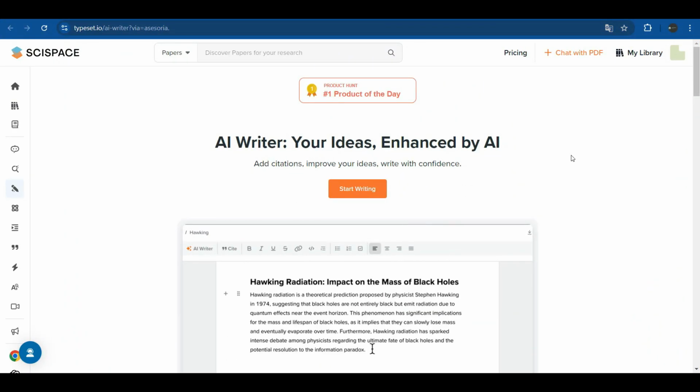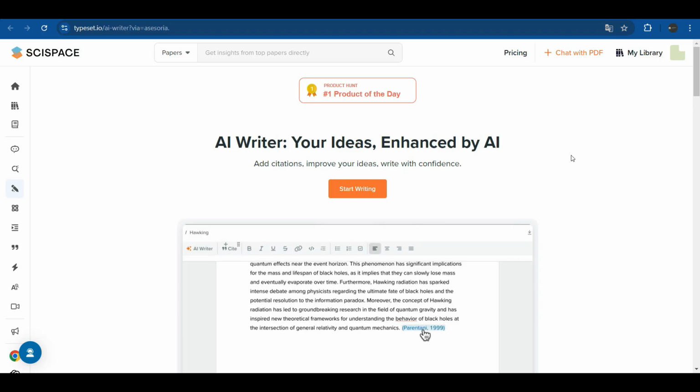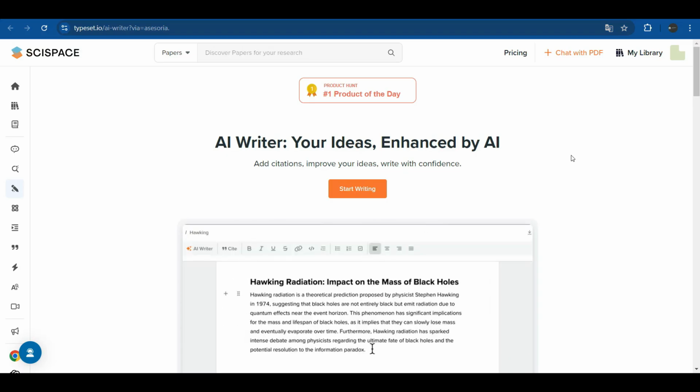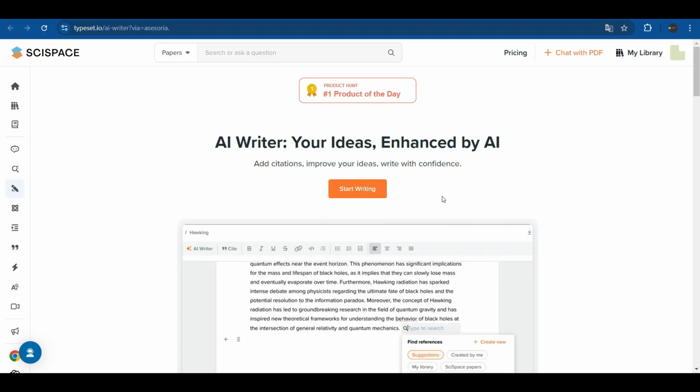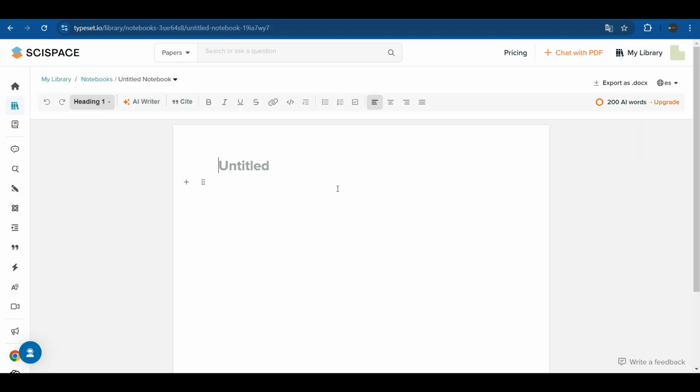Let's now see a practical example of using SciSpace's Writer. In the description of the video, I leave you the link to access AI Writer. It's a text editor that incorporates artificial intelligence to help us write our projects. To use it, we click on the Start Writing button. The text editor appears that contains a group of functionalities related to the format of our text. For example, text alignment, allows inserting bullets and numbering. You can put our text in bold, italic, underlined, etc.